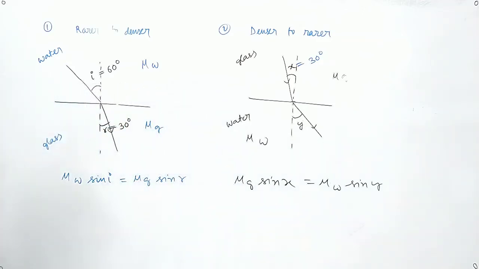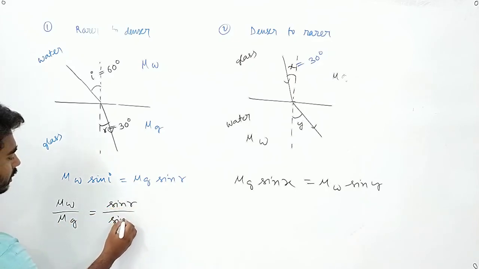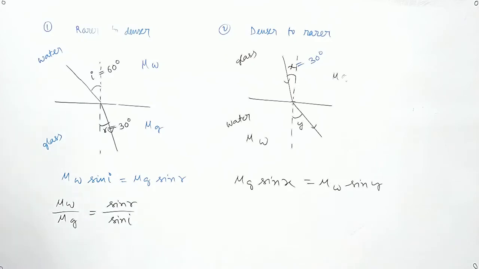Okay, now see, if I want to find it in this way, can I write that mu w by mu g equals sin r by sin I? Yes, sir.